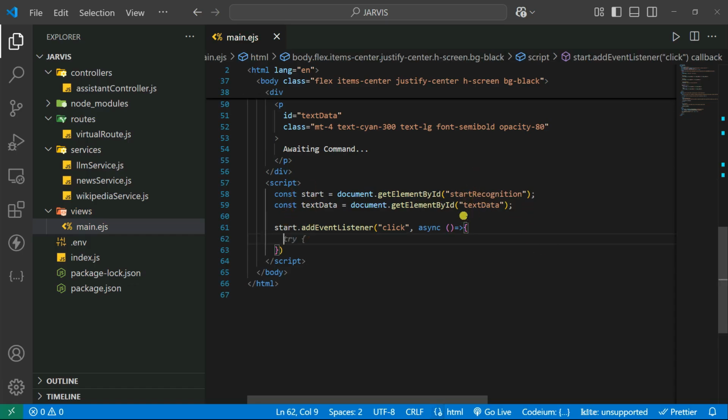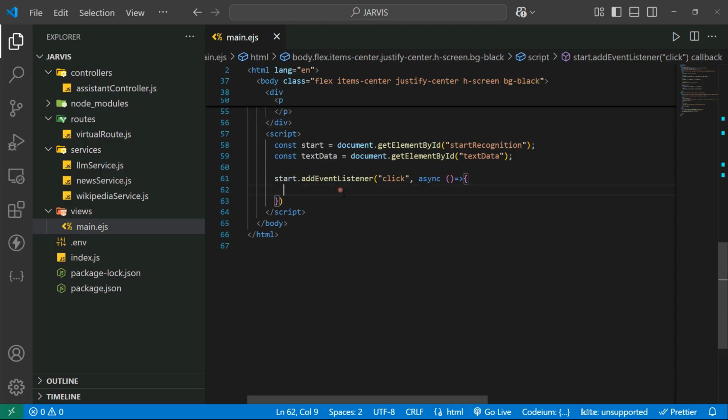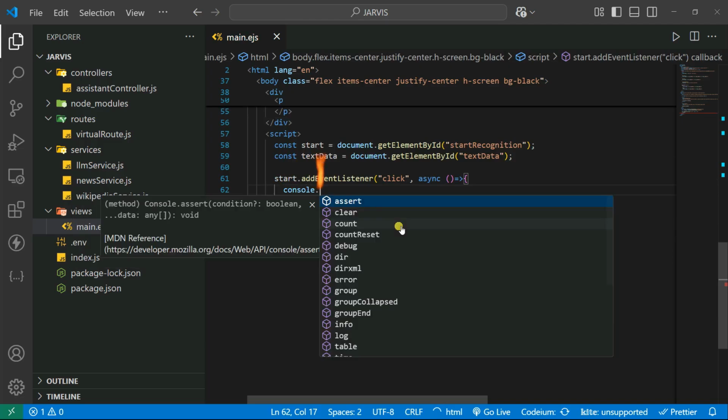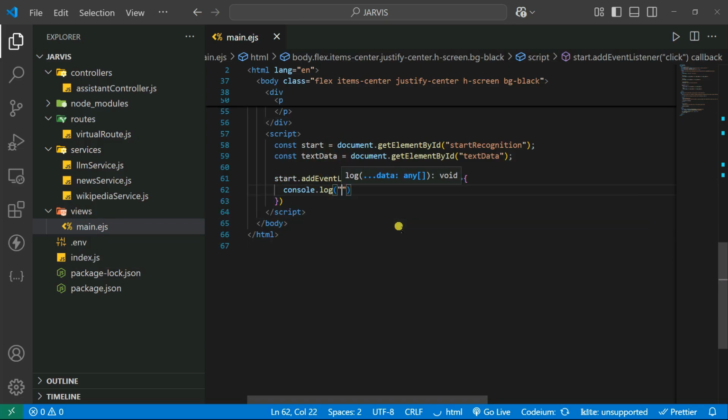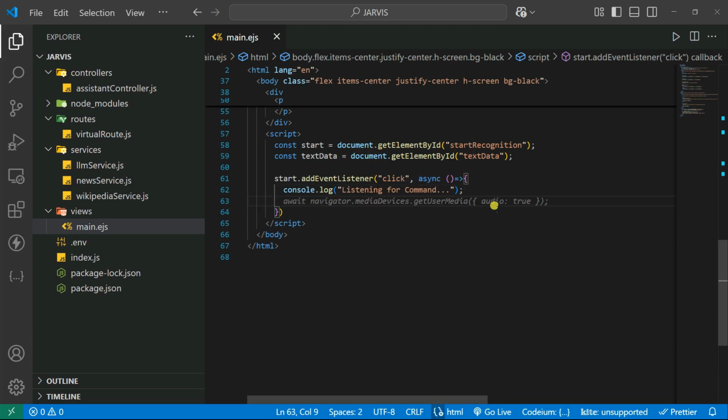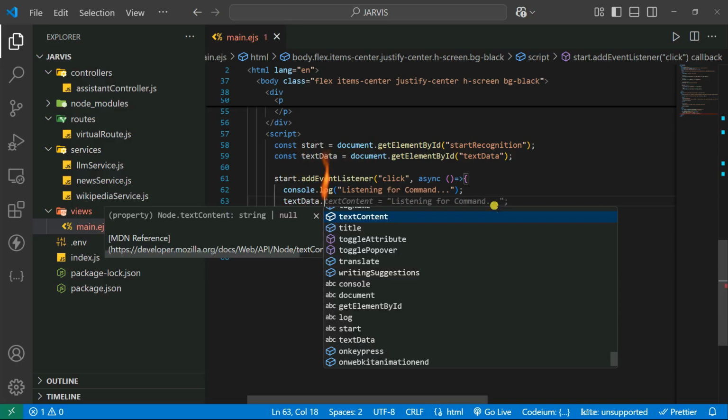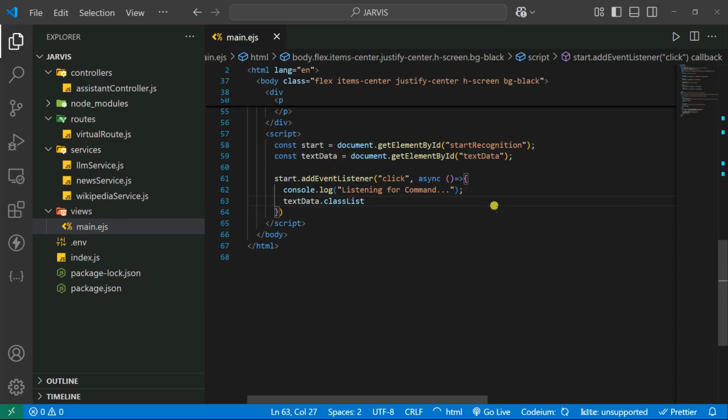Okay, now inside this listener function, when the user clicks, first you write console.log of listening. You can say console.log, let's say listening for command, like that. And after that, we are going to give some pulse animation that you can see in the demo. So we're going to add it. Let's say textData dot classList dot add, and you add the pulse animation so that it looks cool.